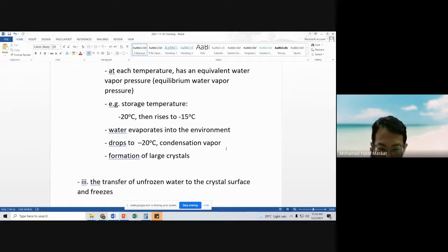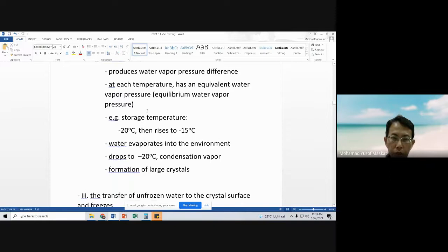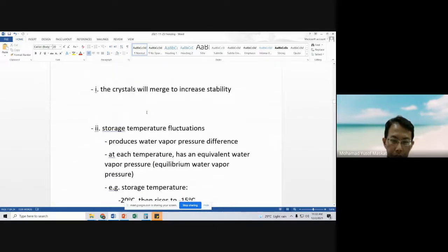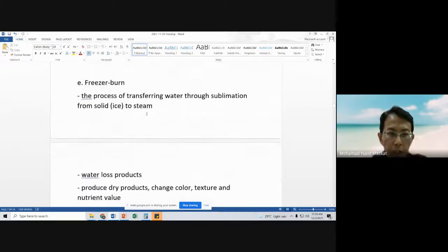The moisture that is in the gas form will condense and convert into liquid form, and then it will move to the existing ice crystals and join with them, forming a bigger crystal. That is what we call recrystallization. And then there is freezer burn.